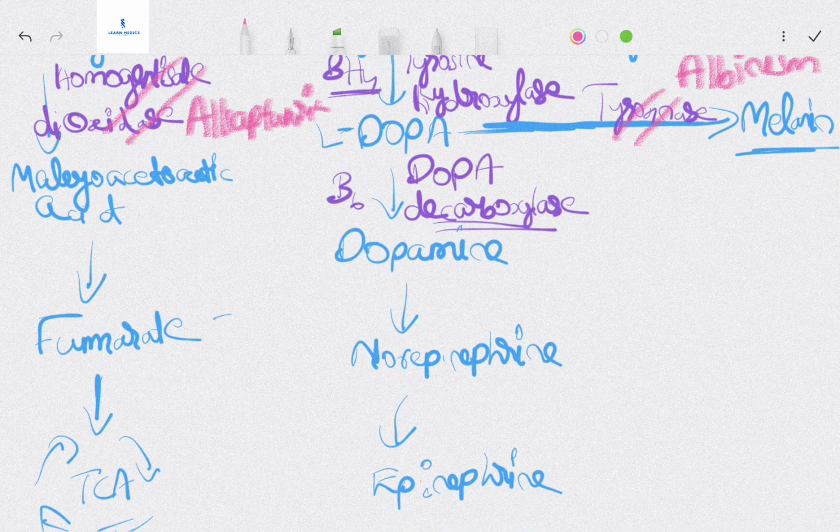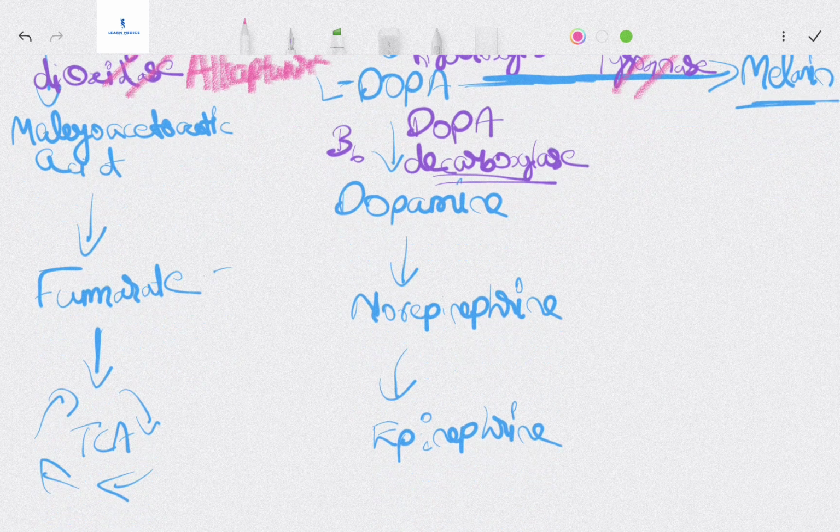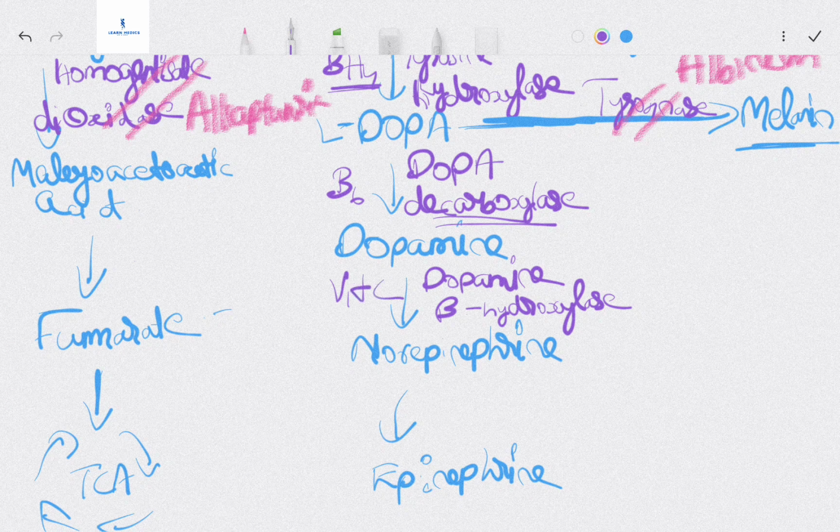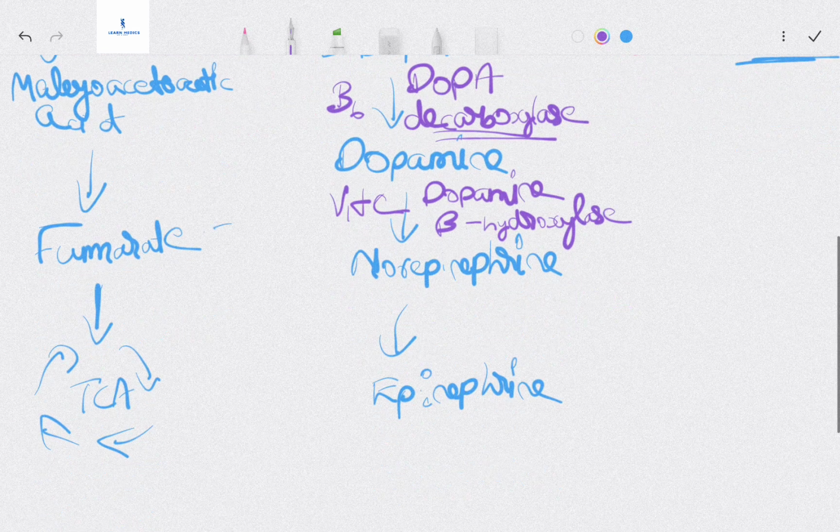From dopamine we have norepinephrine. How are we getting the norepinephrine? With the help of dopamine beta hydroxylase. And we need one guy to hydroxylate this dopamine to norepinephrine. That guy is called ascorbic acid, or vitamin C.